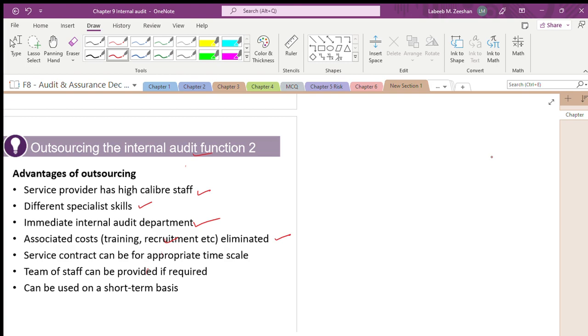That is why they specify 10 years experience, 5 years experience, 3 years experience. The service contract can be set for an appropriate time scale, without restrictions. A team of staff can be provided. We have everything in place, and it can be used on a short-term basis.